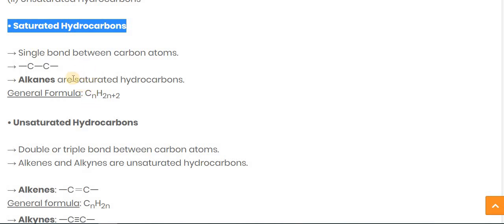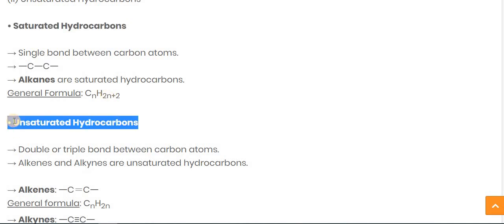If you want to make the formula of alkanes, you have to keep this in mind: in CnH2n+2, n stands for the number of carbon atoms. Suppose the number of carbon atoms is 2, then the number of hydrogen atoms is 6, so the formula becomes C2H6.